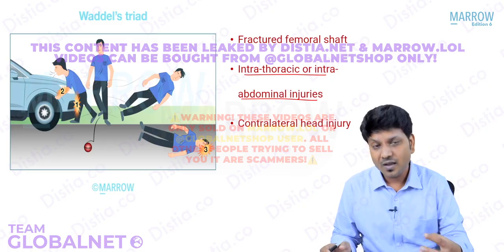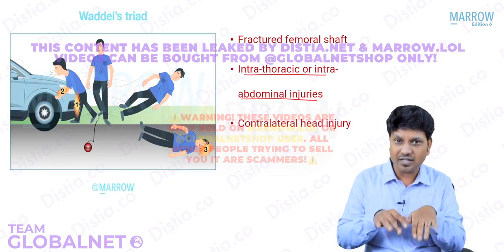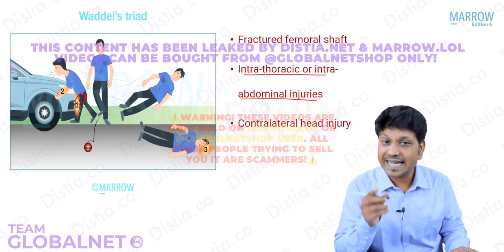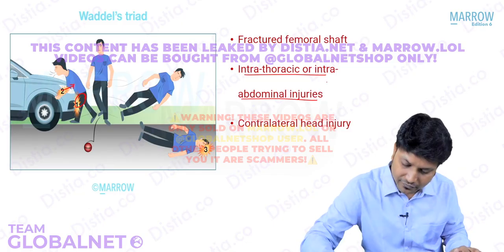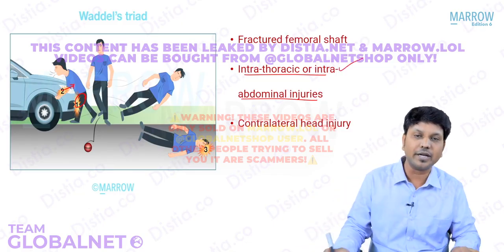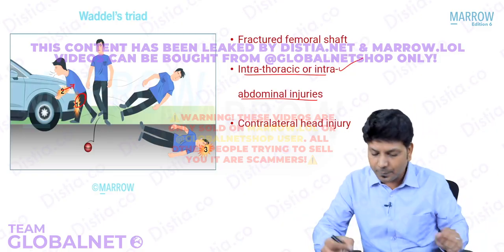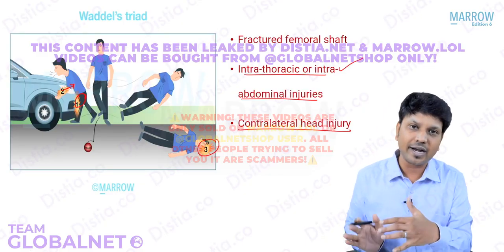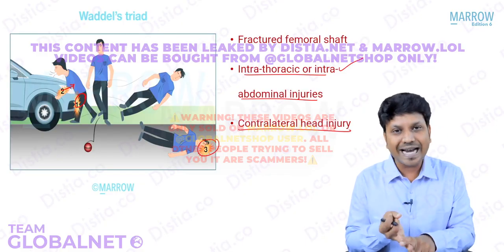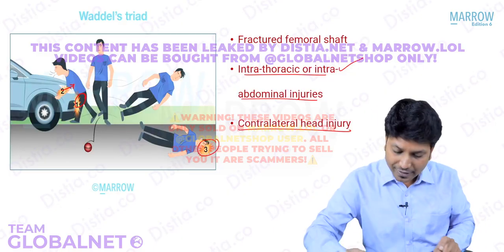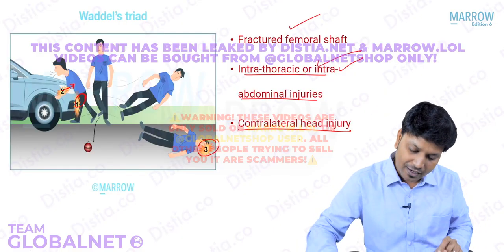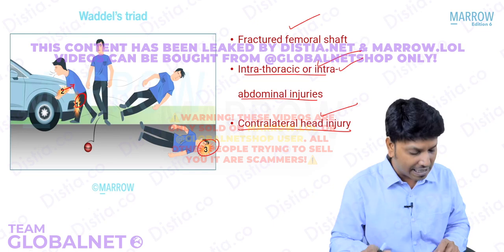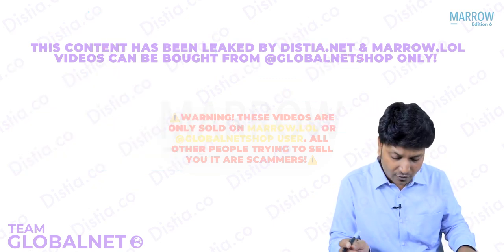When there is a pediatric pedestrian, you know the height is little lesser for the victim. The primary impact will be at the level of femur. Secondary impact will be to the chest or abdomen, wherein you can have intrathoracic or intra-abdominal injury. When the victim is thrown on the ground, the person can have contralateral head injury. Right? When you have this triad, this is called Waddell's triad, which is nothing but primary impact, secondary impact and tertiary impact. This is primary impact, this is secondary impact and this is tertiary impact, that is on the ground. Okay. So when this triad is there, this is called Waddell's triad.